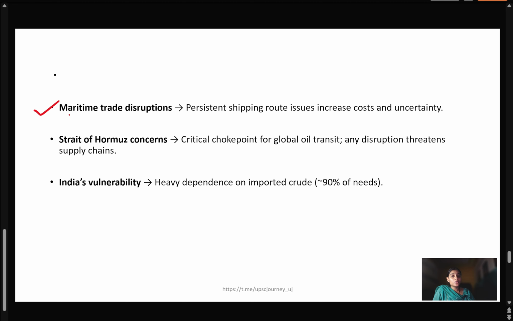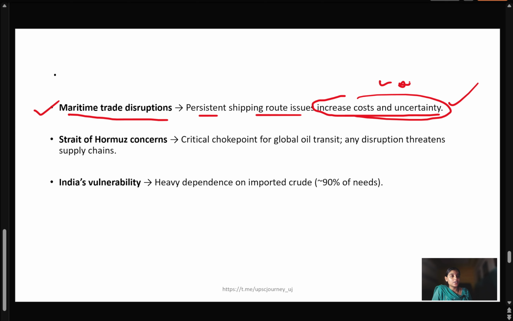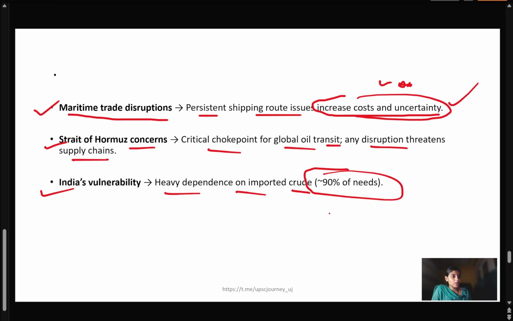Because of this, there is going to be maritime trade disruption. Persistent shipping route issues increase the cost of uncertainty, because if there is a disruption in maritime trade, definitely there is going to be an increase in cost, vulnerability and uncertainty. The Strait of Hormuz is again the critical choke point for global oil transit. Any disruption threatens the supply chain. On India's vulnerability: we are heavily dependent on imports of crude oil, 90% of our needs. So we are heavily import dependent, and because of this sanction India is most vulnerable.